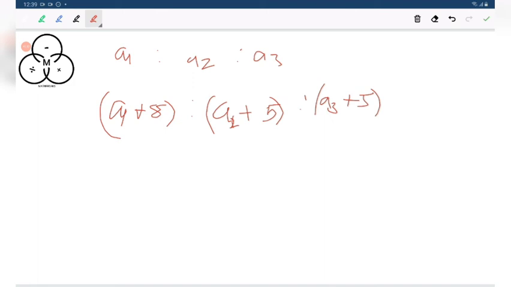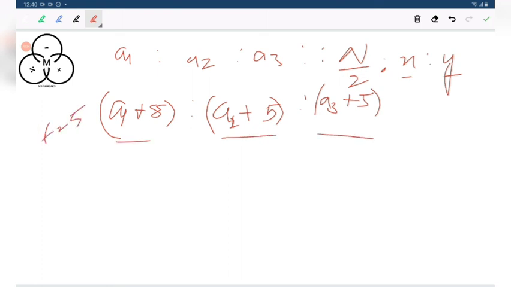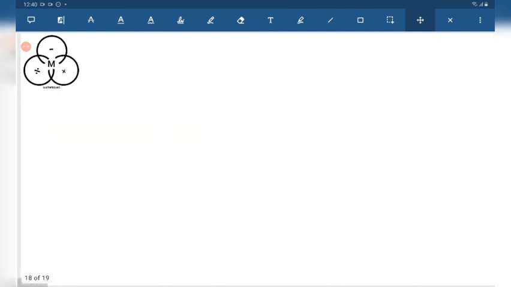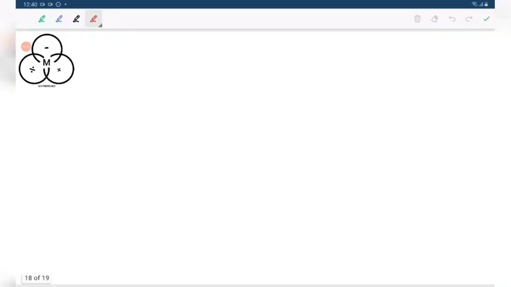Now what will happen? This ratio is proportional to the amount of money that they are getting. That is, this is proportional to n by 2, x is to y, and we have the values of x and y in terms of n. We have it for the 5th year also, when time equals to 5 and time equals to 0, we are having the ratios. So when we are subtracting, and these are proportional, that's why we are considering some lambda 1. That is the sole reason for considering some lambda. That is the concept of considering some constant and approaching the problem. There is the logic. Try to understand the logic.